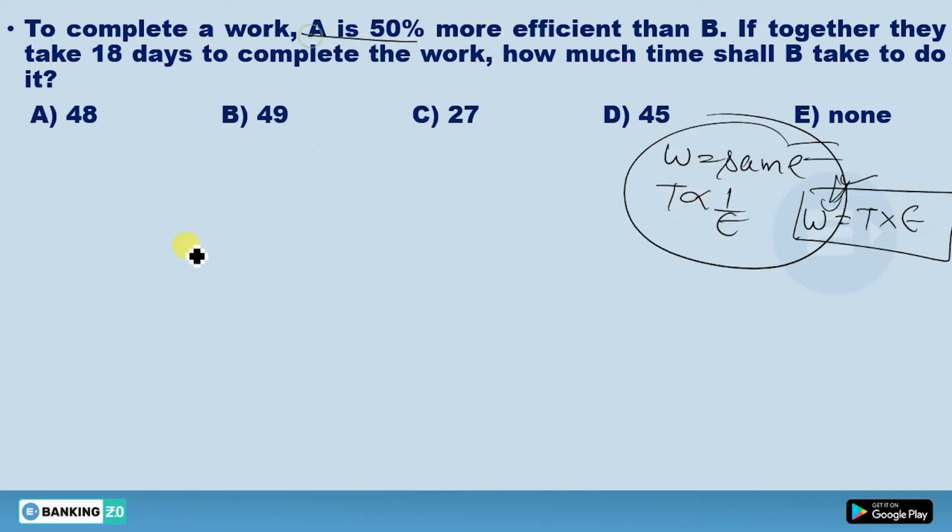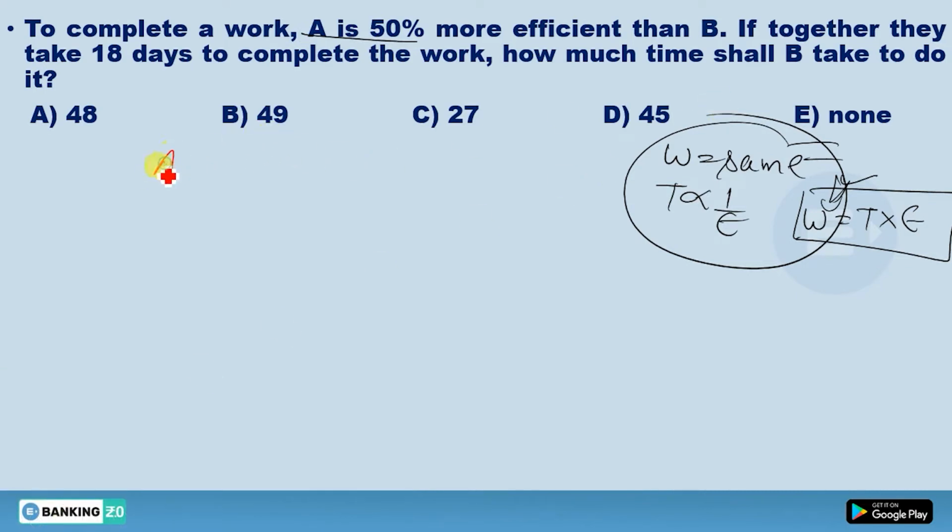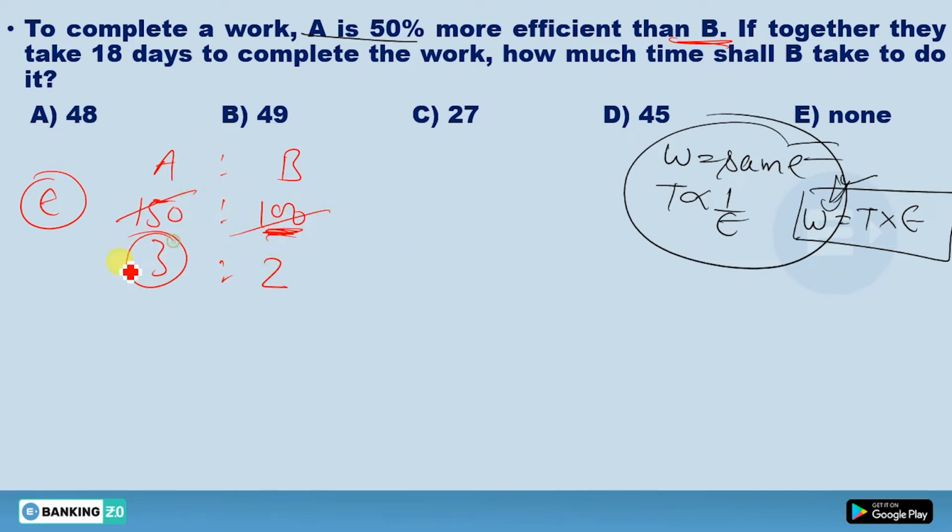Now see in this question, A is 50% more efficient than B. Suppose B can do 100 work in one day. So how much will A do? A will do 150 work because A is 50% more efficient than B, as already told in the question. Okay. Now this one is 3, this one is 2. It means A can do 3 work in one day, B can do 2 work. So total work they can do in one day will be 5. This is the combined efficiency of A and B.